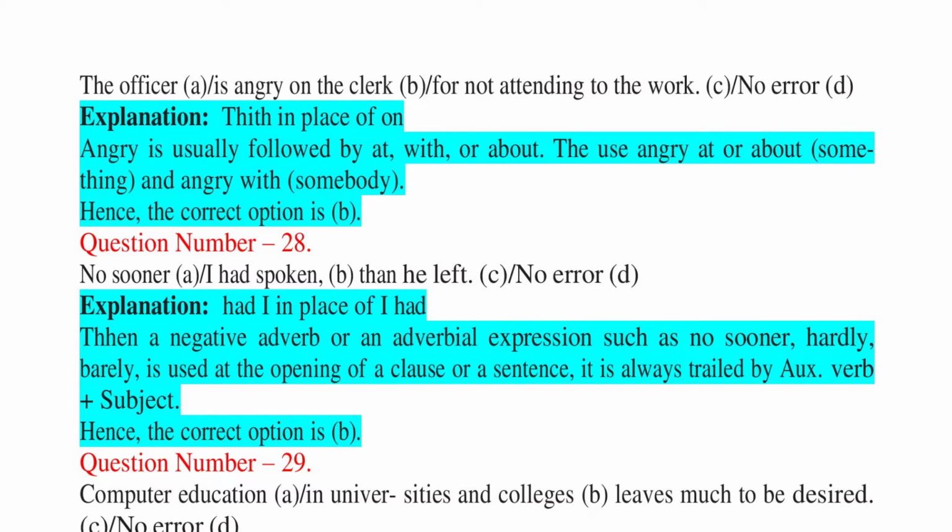Question number 28. No sooner A. I had spoken, B. than he left. C. no error, D. Explanation: had I in place of I had. When a negative adverb or an adverbial expression such as no sooner, hardly, barely, is used at the opening of a clause or a sentence, it is always followed by aux. verb plus subject. Hence, the correct option is B.